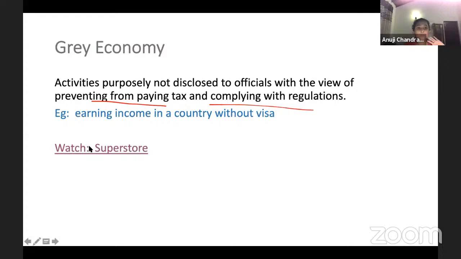So gray economic activities are those. They are productive. They are producing something. Like in the example I showed, this guy is working in a superstore in a company, so he's earning income and doing something productive. But he's not disclosing that he's working in this company, not for tax evasion purposes, sorry, but because he doesn't have a visa. He's not complying with regulations.